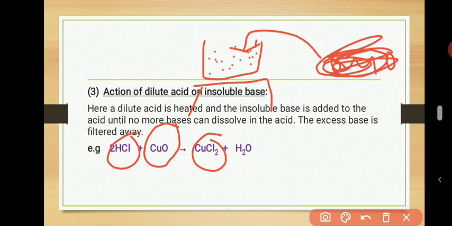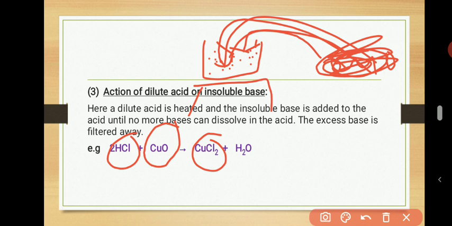Stir it, keep adding, continue stirring, keep adding it, until you are going to add one more spatula and the thing will not dissolve.